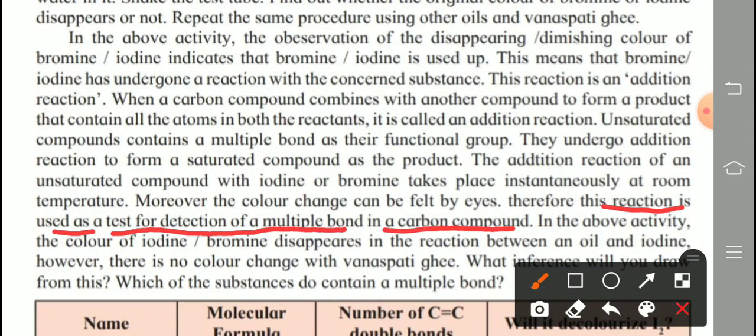So underline this sentence. In the above activity, the color of iodine or bromine disappears in the reaction between an oil and iodine. However, there is no color change with vanaspati ghee. The original color of these two substances does not change in vanaspati ghee, but changes in oils, any type of oil.